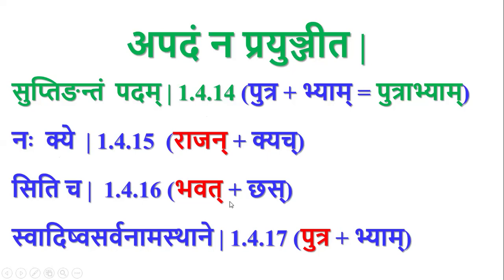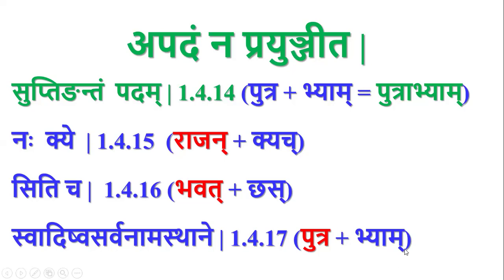Siticha, whenever there is a sit pratyaya, a pratyaya in which sakara is it, then the anga is called as a pada. Then swadisho asarvanamasthane, by this the anga is called as a pada whenever it is followed by swadi pratyaya, means sup or stri or tadita pratyaya, which are not sarvanama sthana pratyaya.